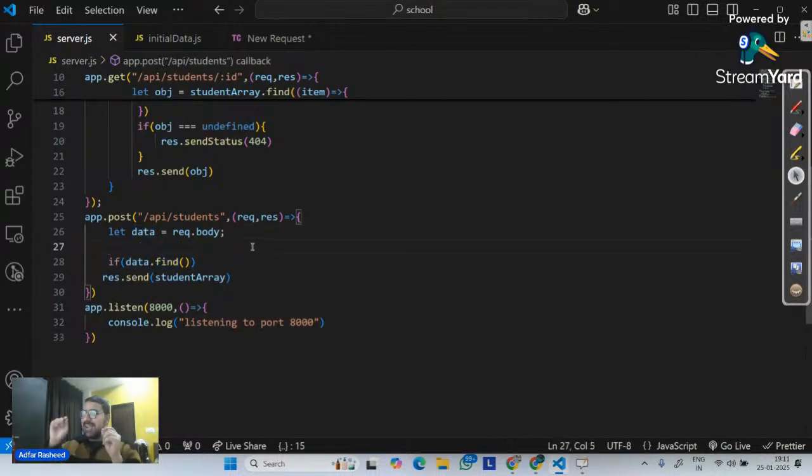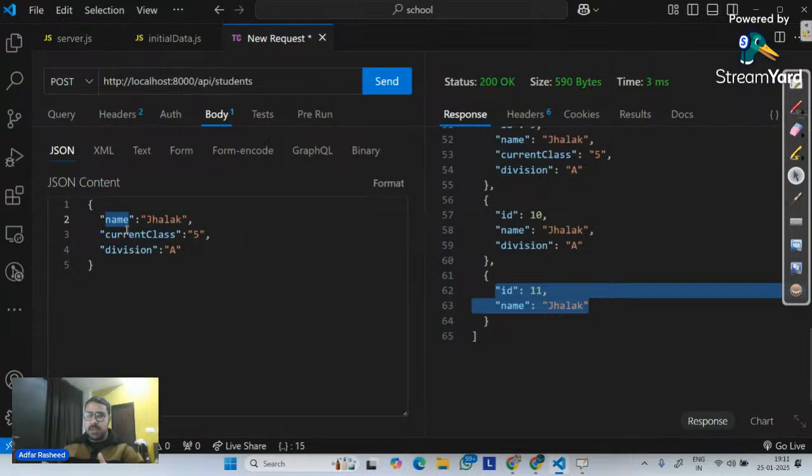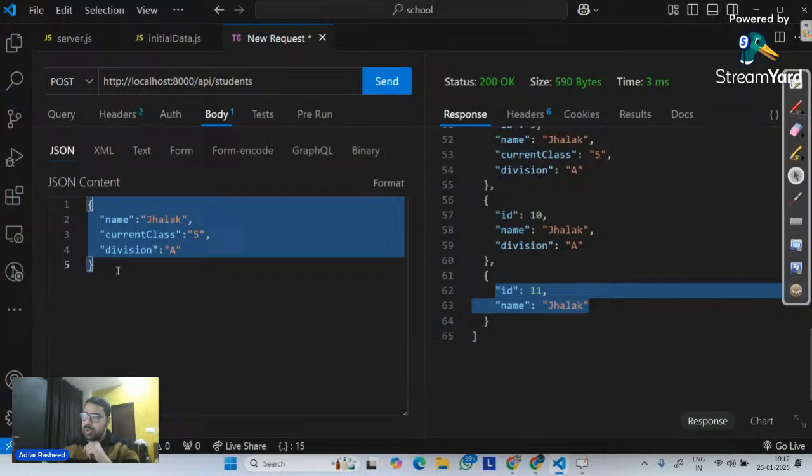But do we have any method which converts my object keys into an array? Because what we want to do is see whether there's a key name, a key current class, a key division. So I want to implement a method on this object which will create an array of only the keys. So it should have an array of name, comma, current class, comma, division.